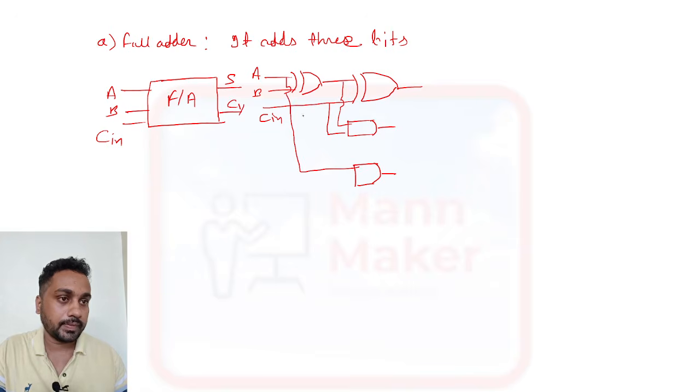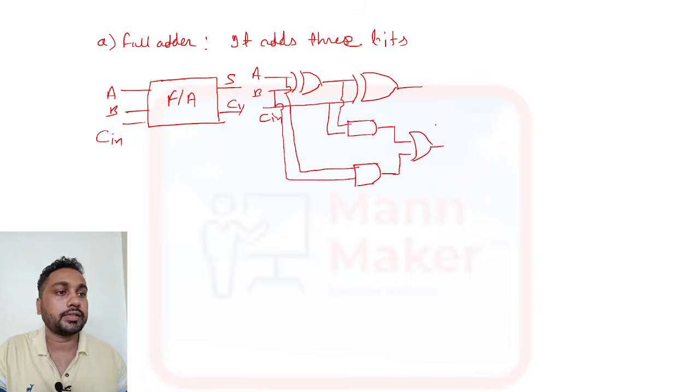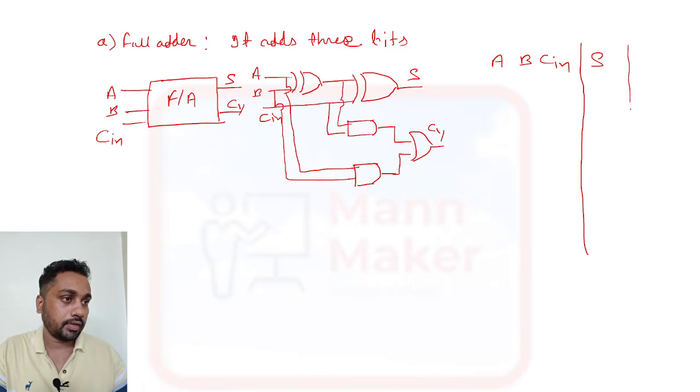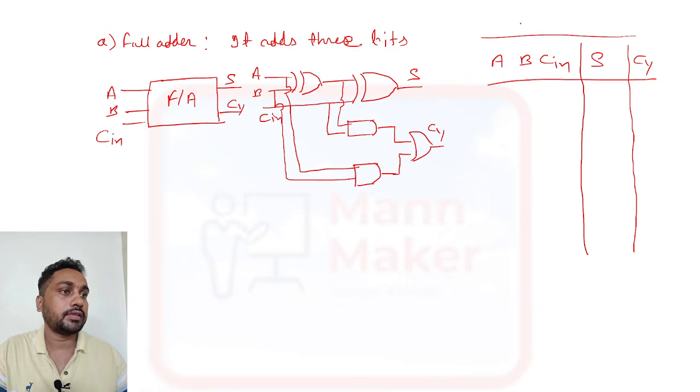This is your A and this one is your B. One OR gate is required to combine this. This is the carry out, and this is the sum. Now if you design your truth table, it will be A, B and C in on the input side, and on the output side one is sum and one is carry.